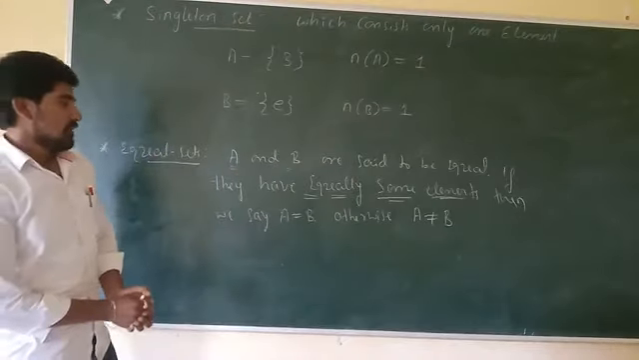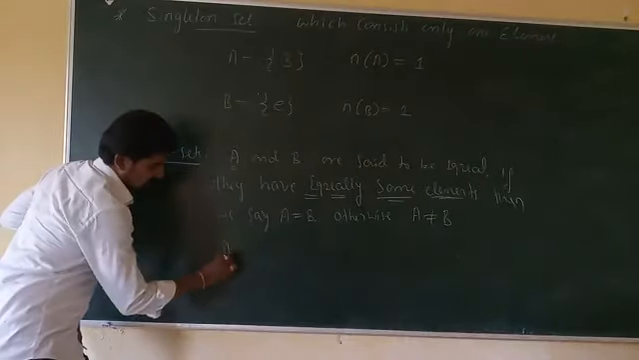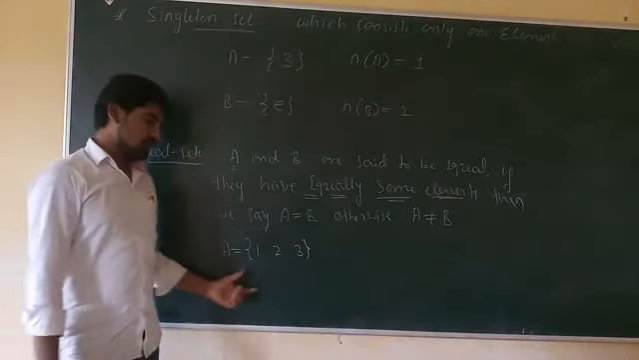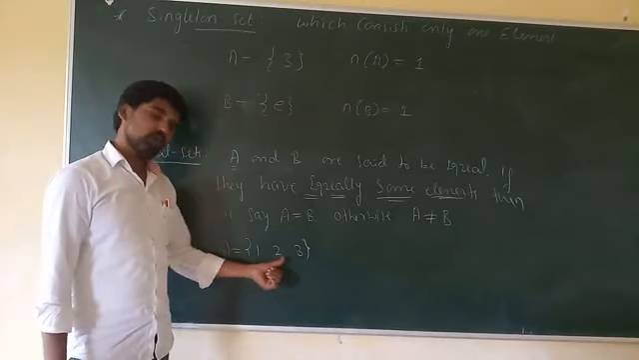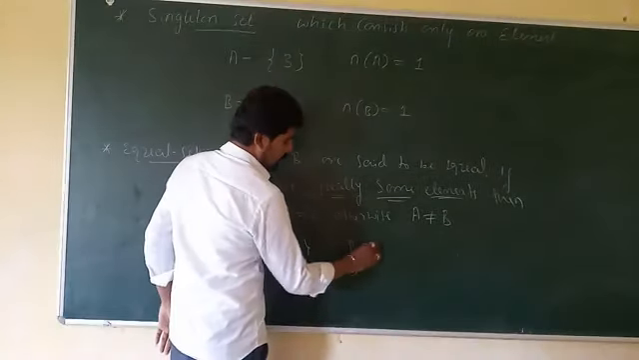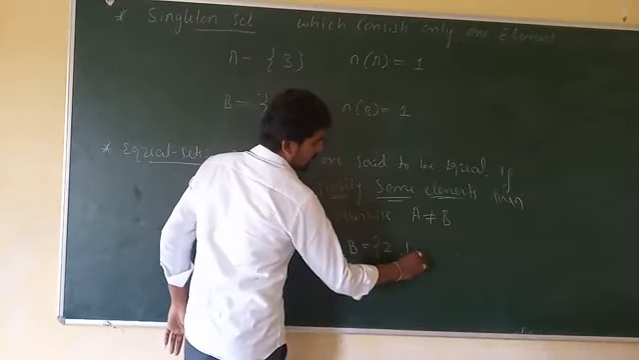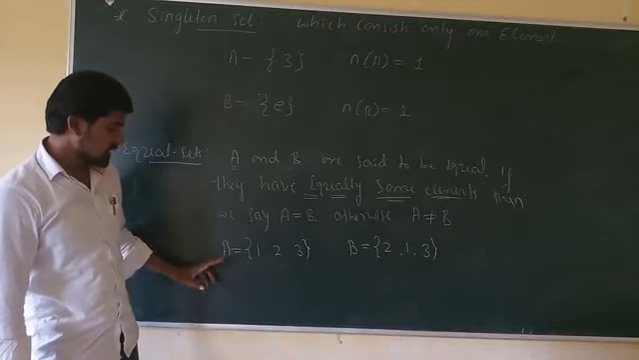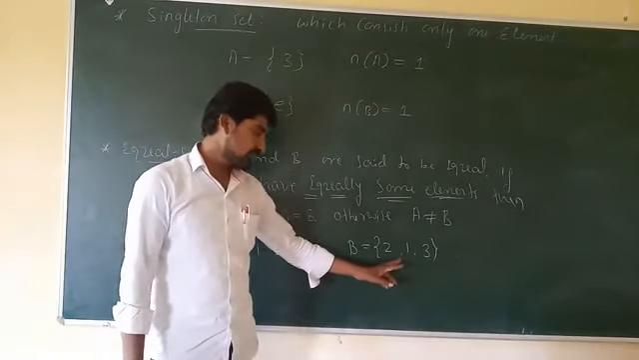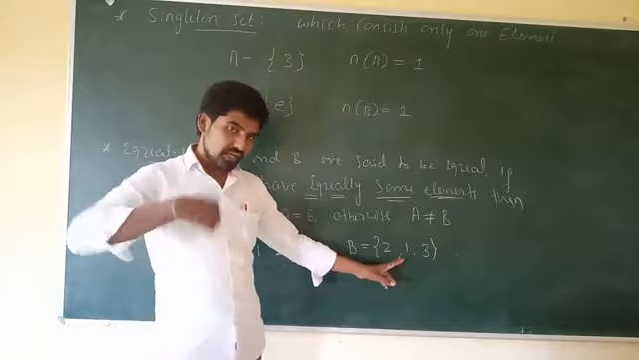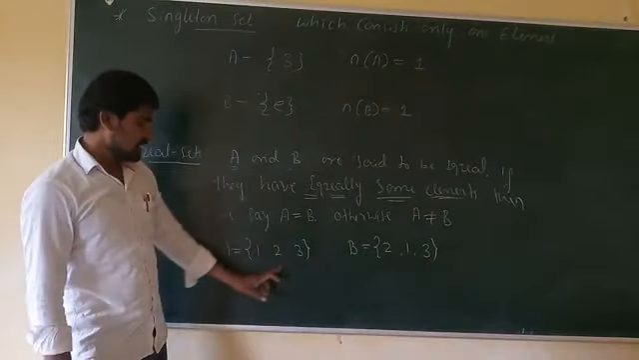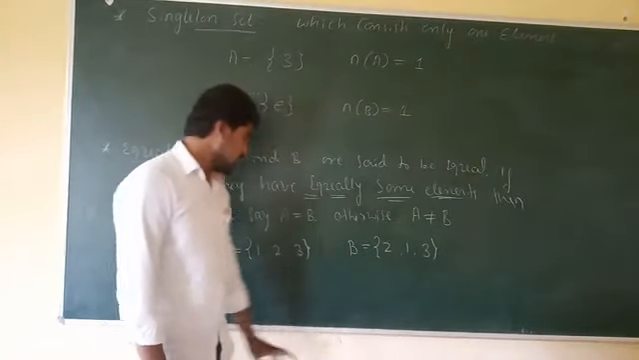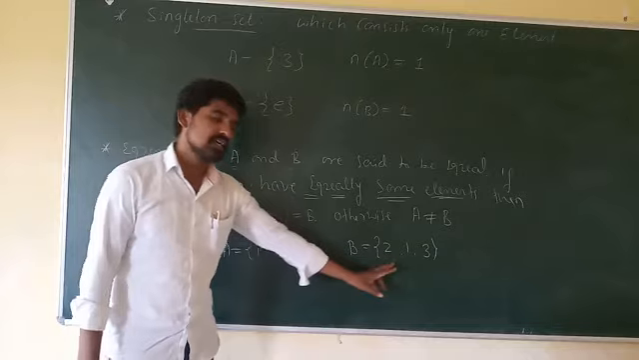You can consider one example. Let the set A be equal to {1, 2, 3}. Set A consists of 3 elements, and those elements are 1, 2, and 3. Let the set B consist of the elements 2, 1, and 3. Here you just observe. The number of elements present in set A is 3, as well as the number of elements present in set B is 3, and the elements which are present in set A are also present in set B. There is no element different between set A and set B.